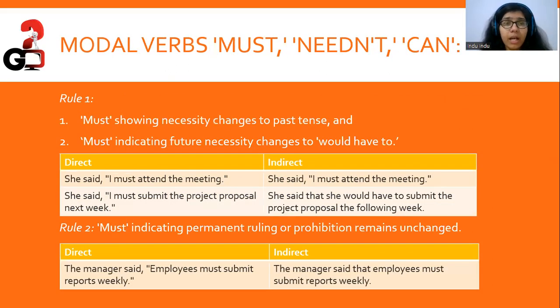Now we have modal verbs such as must, needn't, and can. Must showing necessity changes to past tense. Must showing a future necessity changes to "would have to". She said, "I must attend the meeting."